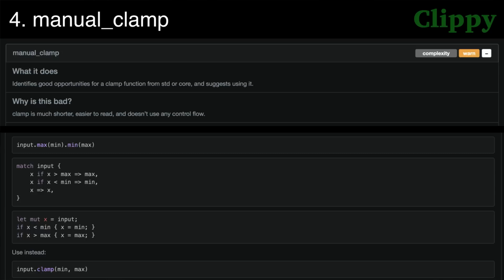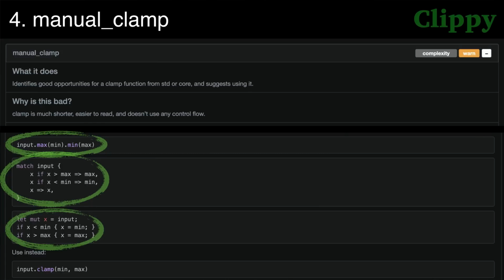Number 4, the manual clamp lint was added way back in Rust 1.66, but as an allow by default lint. Now it has been promoted to a warn by default lint, which means you'll see this one too. This lint is super cool because it catches all sorts of manual clamping implementations and tells you to just call the clamp method instead.